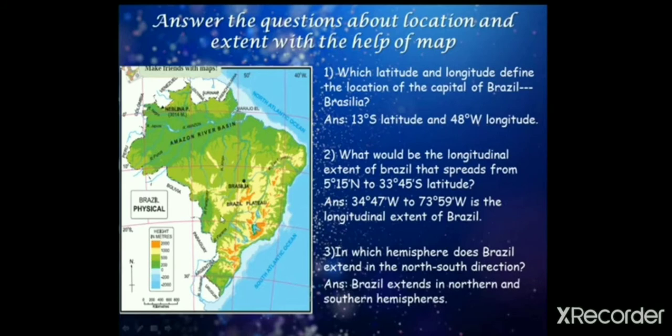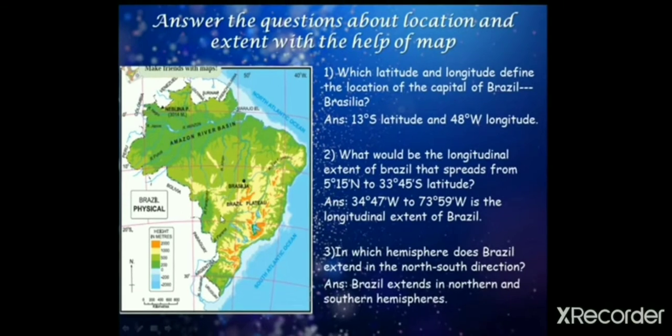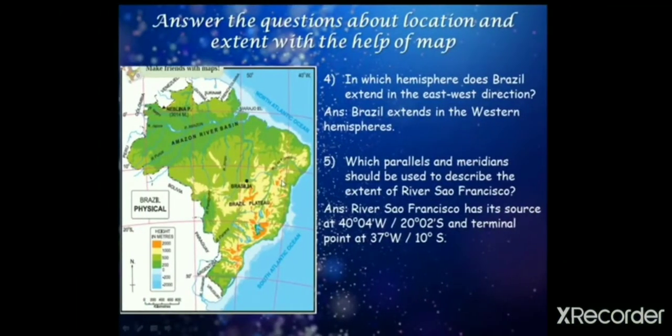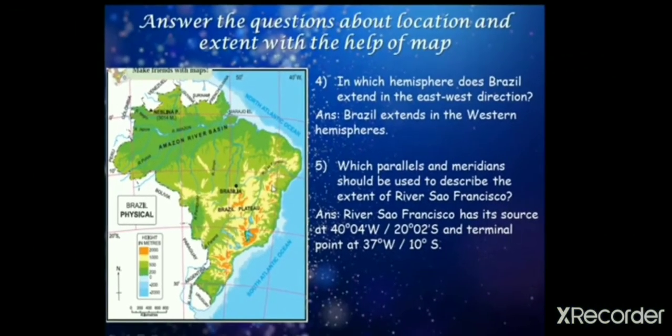In which hemisphere does Brazil extend in the north-south direction? You can see here it is extended in the north as well as the south. So Brazil is extended in the northern hemisphere as well as the southern hemisphere. Okay. The fourth question is, in which hemisphere does Brazil extend in the east and west direction? You can see it is there at the western side. So it is extended in the western hemisphere.